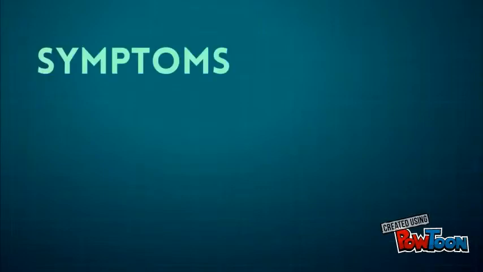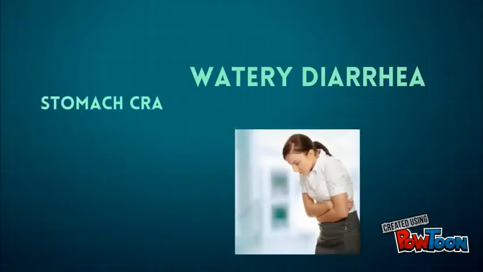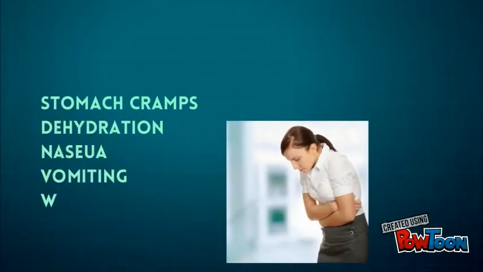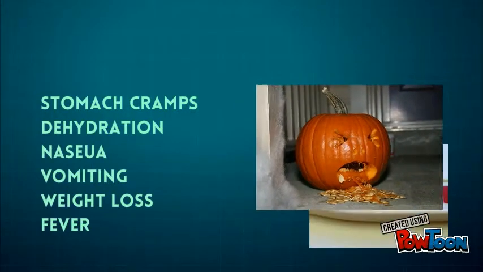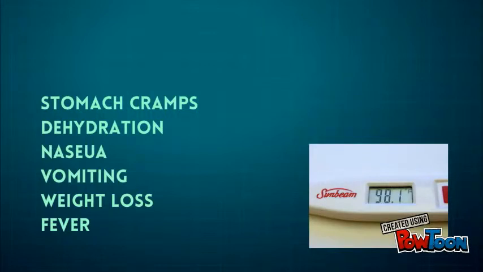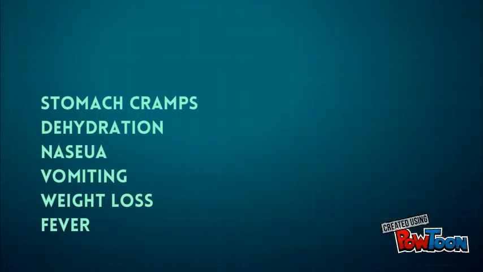The side effects of housing a cryptoparasite generally begin anywhere from 2 to 10 days after becoming infected. The most common symptom is watery diarrhea. Others include stomach cramps, dehydration, nausea, vomiting, weight loss, and fever. These symptoms usually last 1 to 2 weeks, and only occasionally do people experience a recurrence.